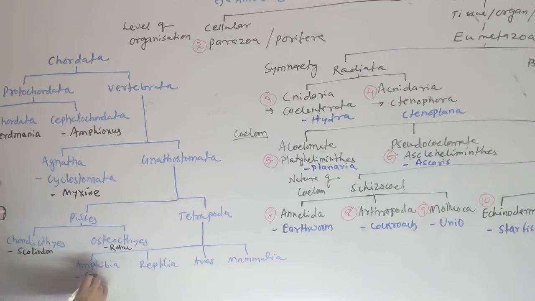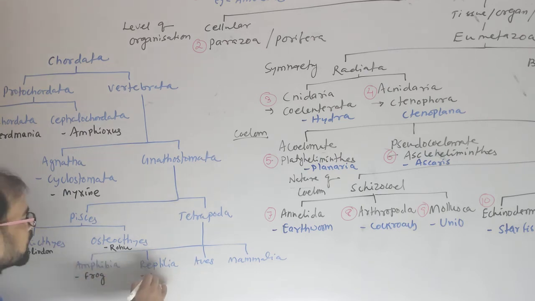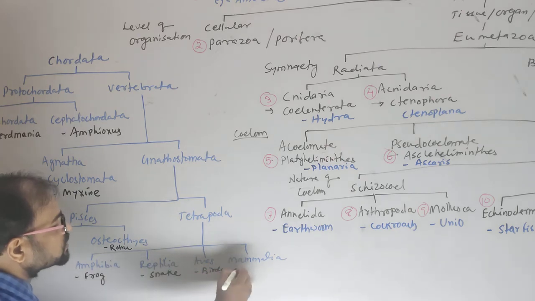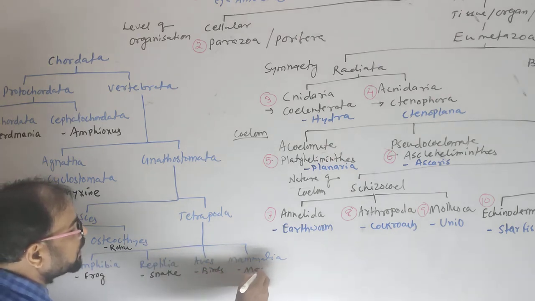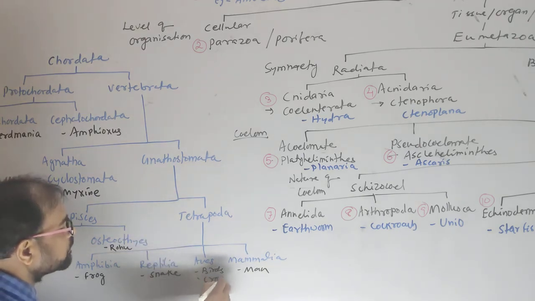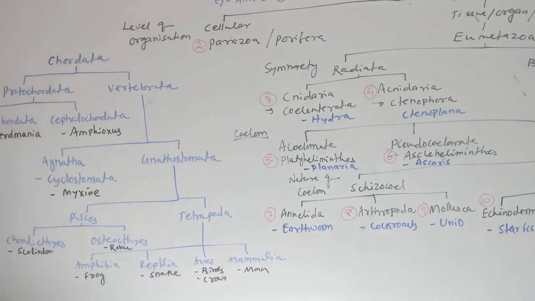Amphibia example frog, Reptilia example snake, Aves means birds, and Mammalia example man. In the birds, several examples are found. Example crows. Clear?